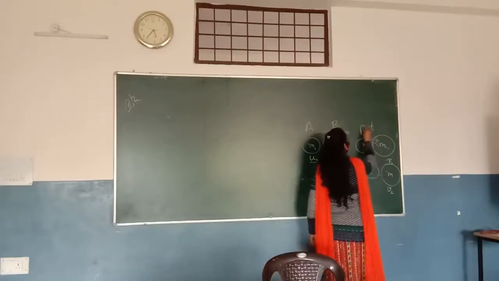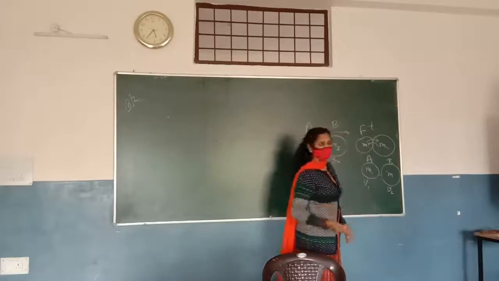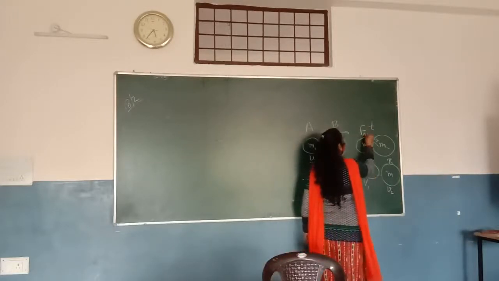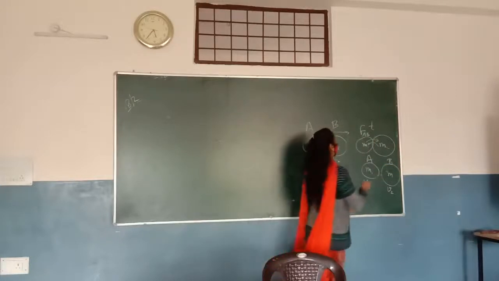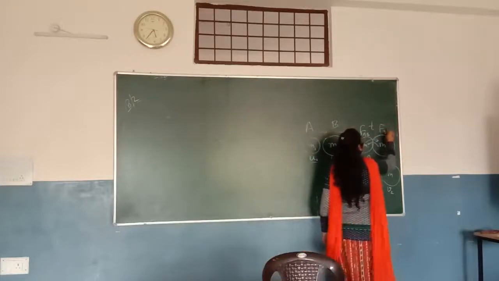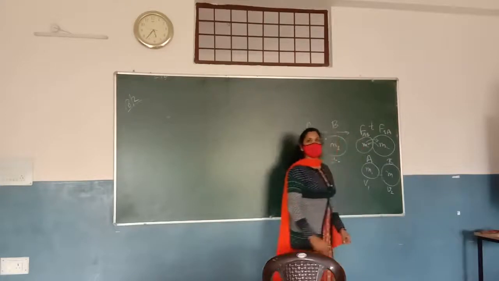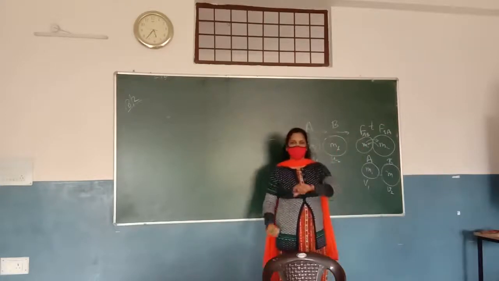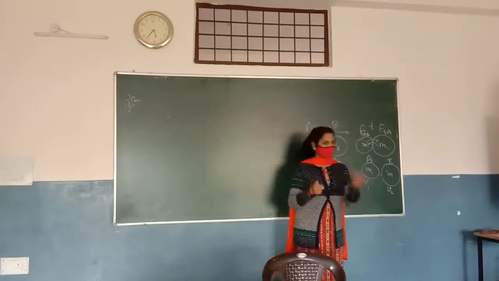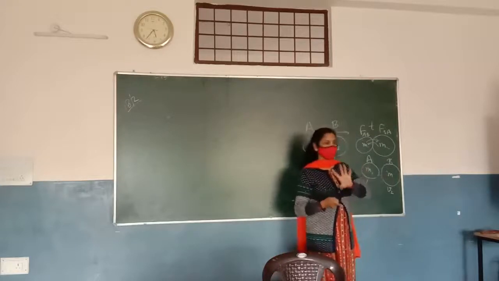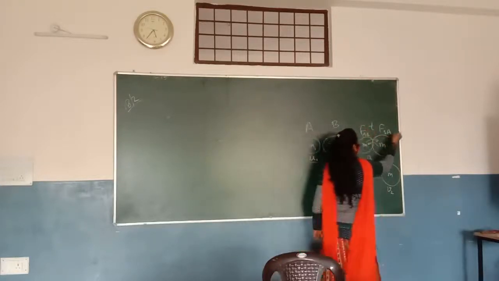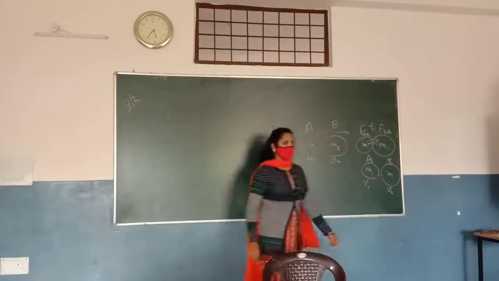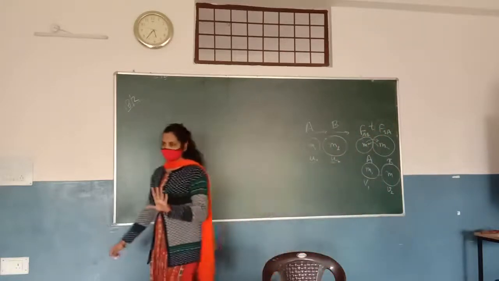So the force applied by A on B, suppose we are representing it by FAB. This is the force applied by A on B, and this is the force BA, which is applied by B on A. When both collide, A applies a force on B, and B applies a force on A, okay? So this is the force applied by A on B, and this is the force applied by B on A. Any doubt?